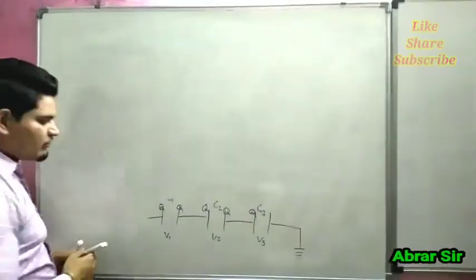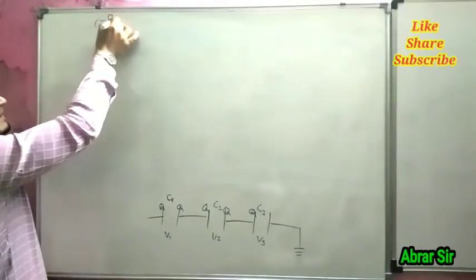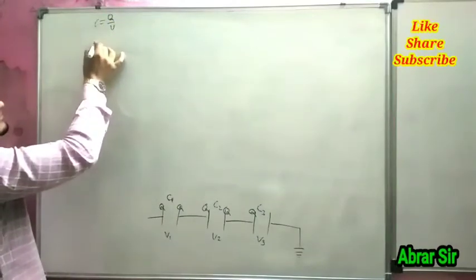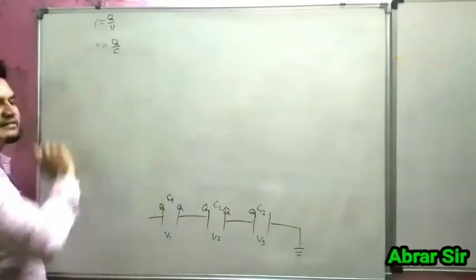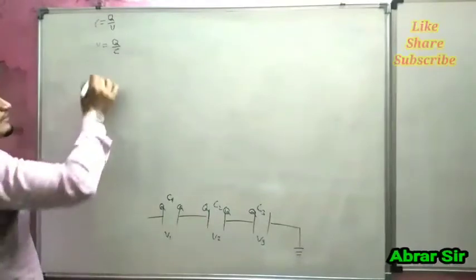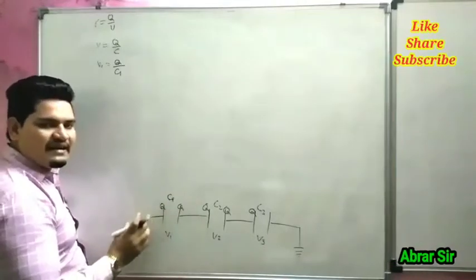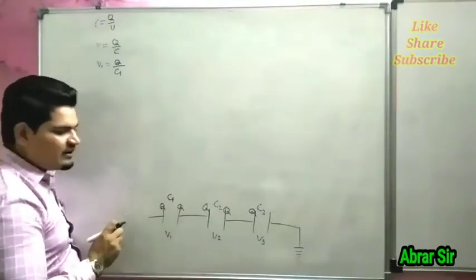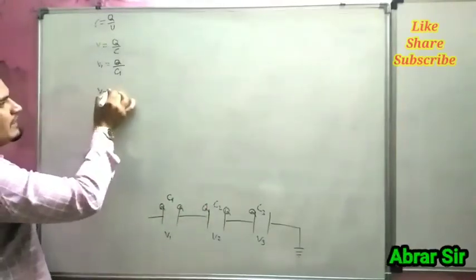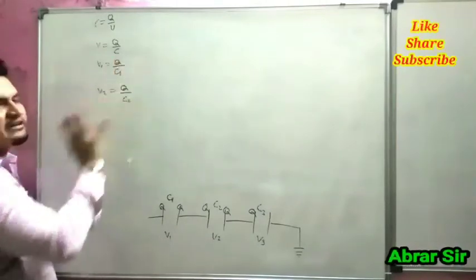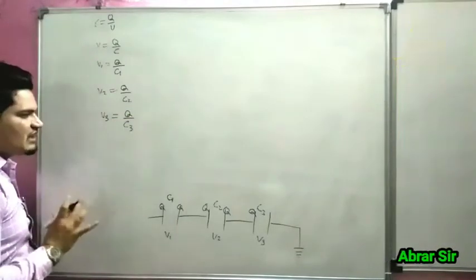We know that the formula of capacitance is C equal to Q by V. When we calculate potential, V is equal to Q by C. This is the formula of potential, Q by C. For the first capacitor, V1 equal to Q by C1 because charge is the same in series combination. Remember the point, electrical charge is the same in series combination. V2 equal to Q by C2 because charge is the same. V3 is equal to Q by C3 because charge is the same.